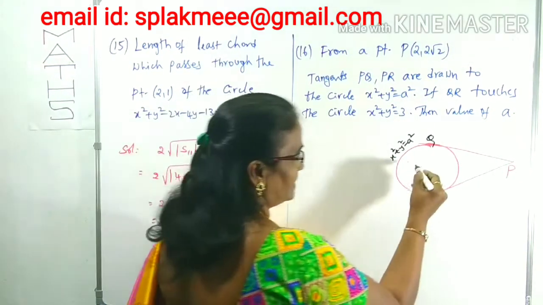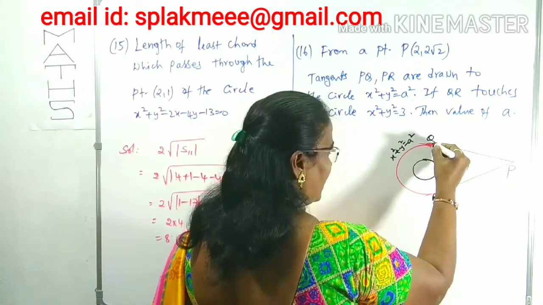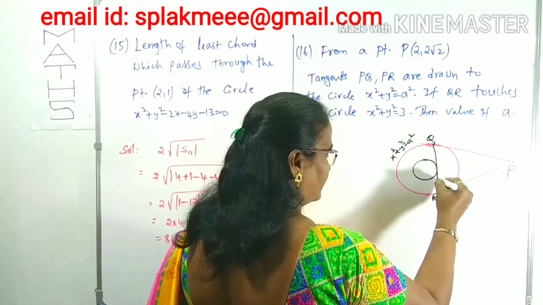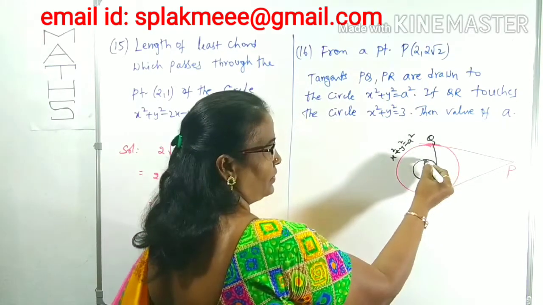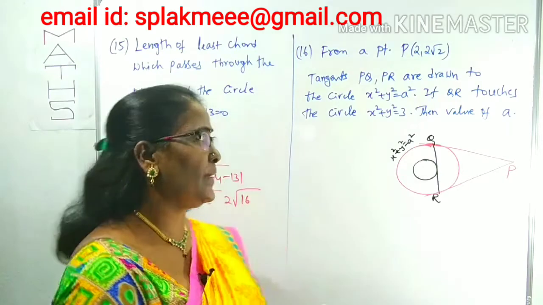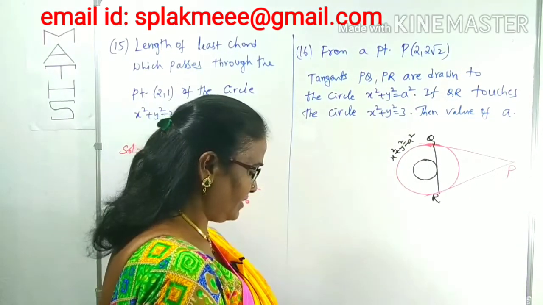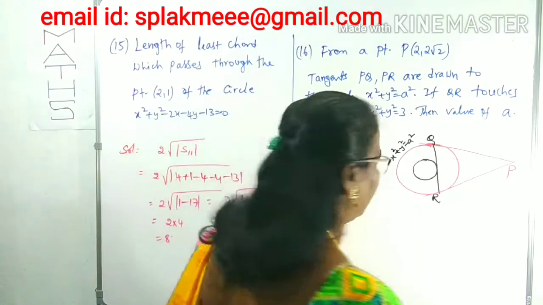And there is a small circle somewhere inside, like this one I am drawing. This line QR touches this smaller circle. Right? Now we can find the unknown value a. So first we draw the figure, because the figure gives a clear idea.